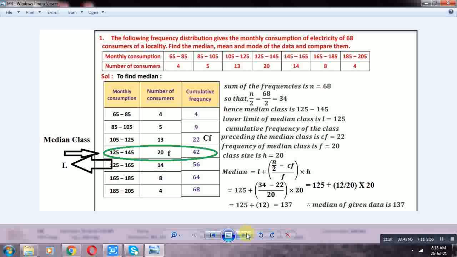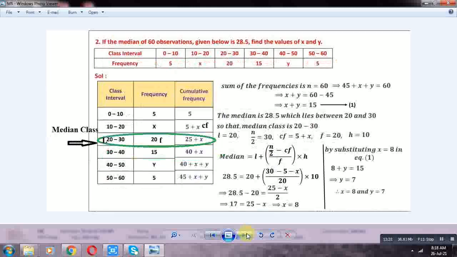If the median of the 60 observations given below is 28.5, find the values of x and y. Class intervals 0-10, 10-20, 20-30, 30-40, 40-50, 50-60, with frequencies 5, x, 20, 15, y, 5. Okay, first we take 3 columns.